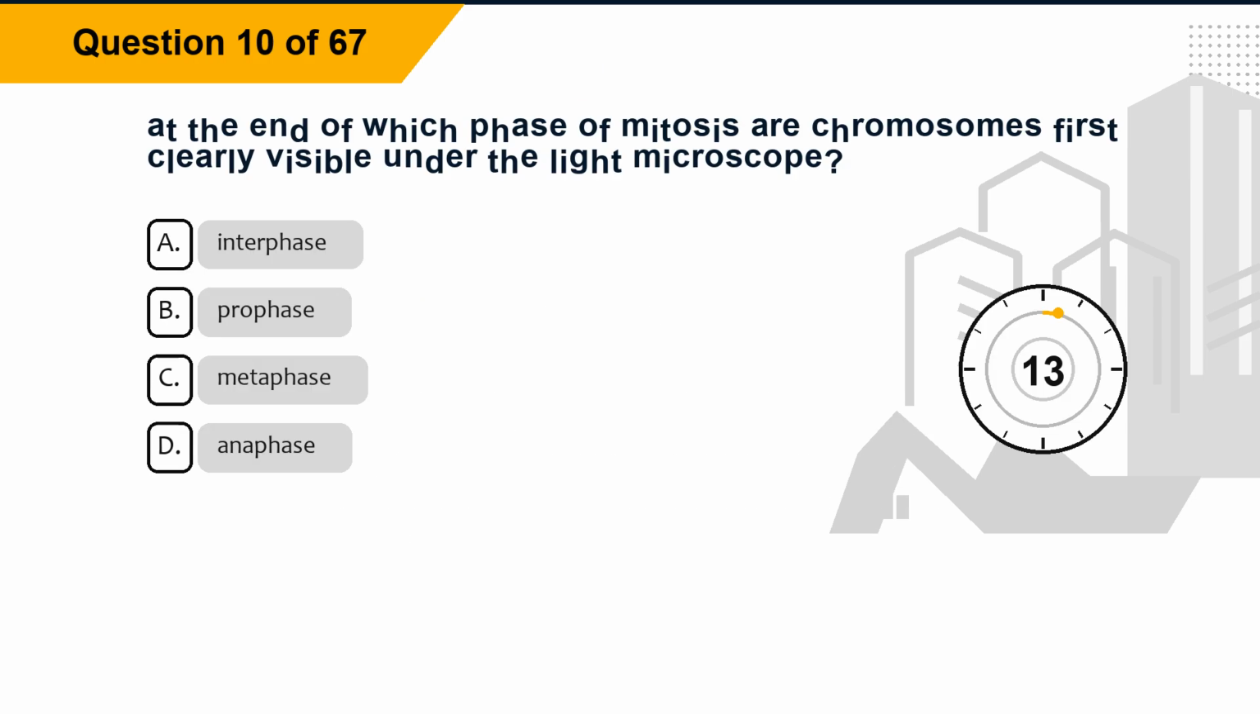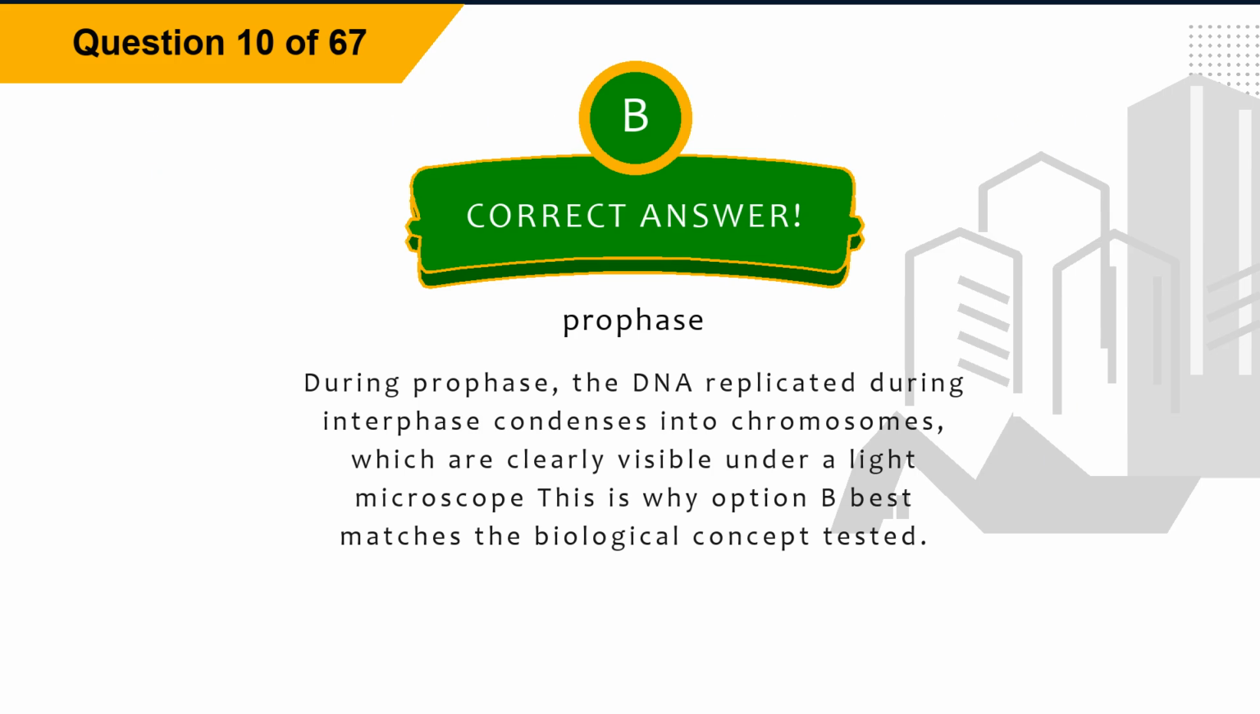Question 10. At the end of which phase of mitosis are chromosomes first clearly visible under the light microscope? Option A, interphase. Option B, prophase. Option C, metaphase. Option D, anaphase. The correct answer is option B, prophase. Explanation. During prophase, the DNA replicated during interphase condenses into chromosomes, which are clearly visible under a light microscope. This is why option B best matches the biological concept tested.